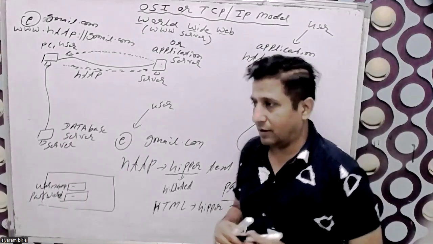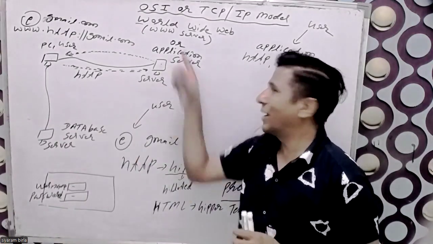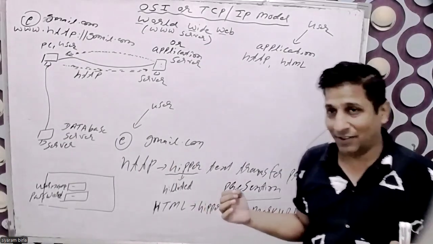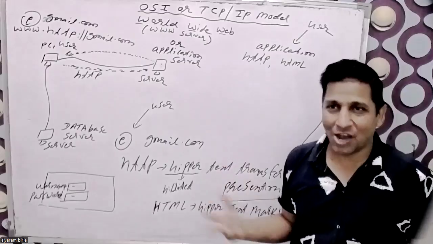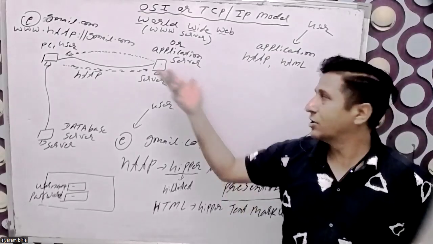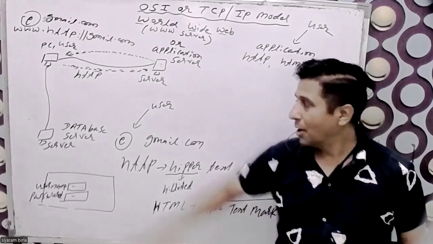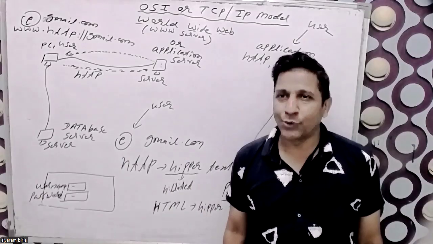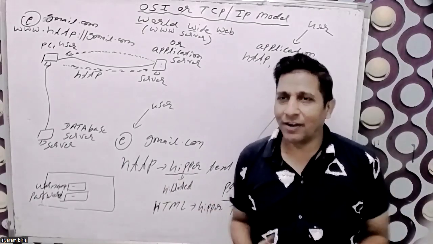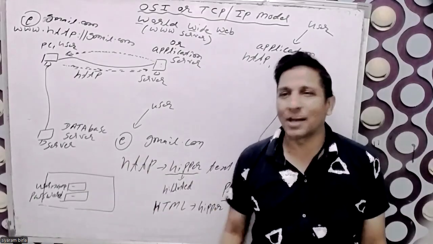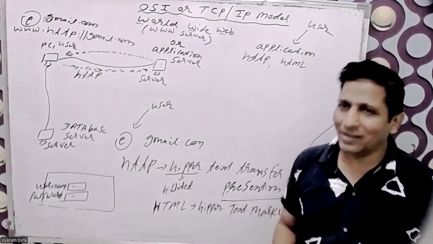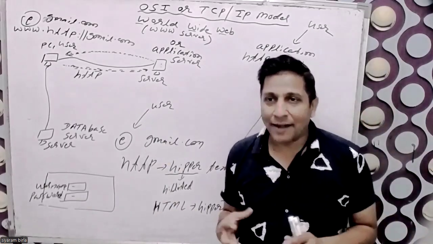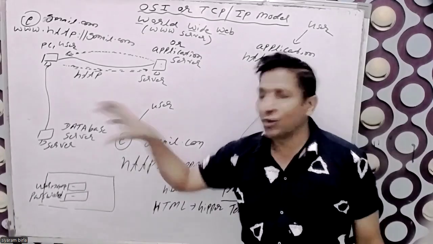To give some more knowledge about the database server and the application server: application servers are generally written in languages like Python and Java. But database servers use different technologies, such as Oracle and SQL. There are different companies which provide database servers. I'm not going there because that is a different discussion. But the database server means my data is available there.